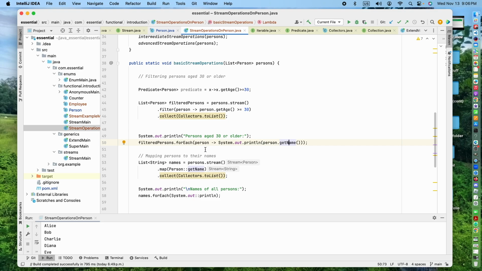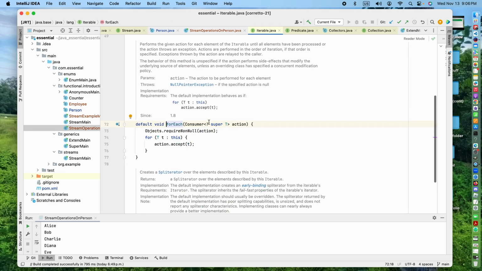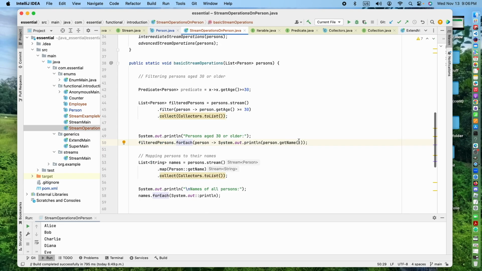Here, this is a consumer, so here person, and this is basically a function which takes an argument as a person, and it doesn't return anything. You can see here, forEach is a consumer, it doesn't return anything. So here you do the System.out.println.